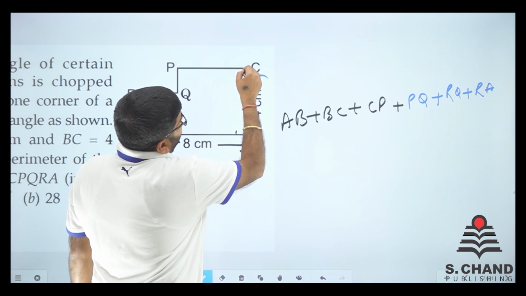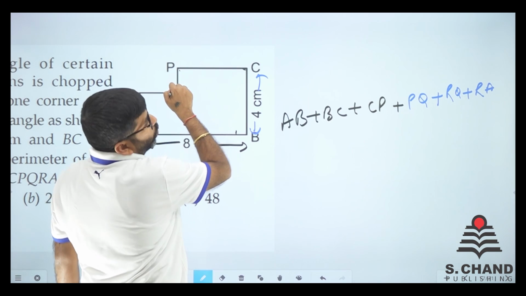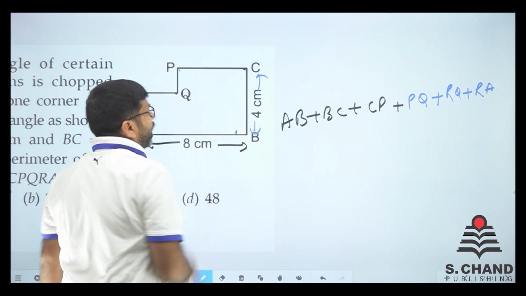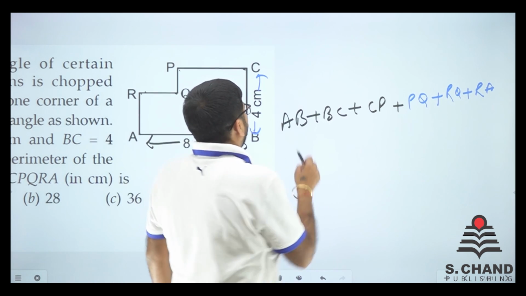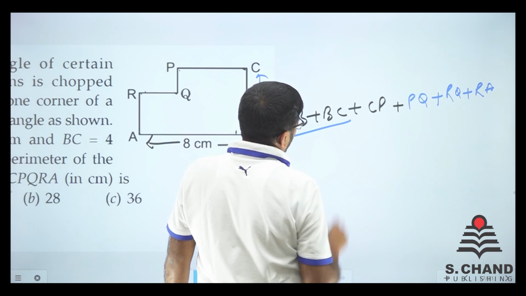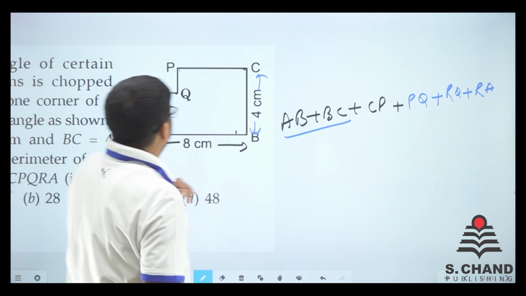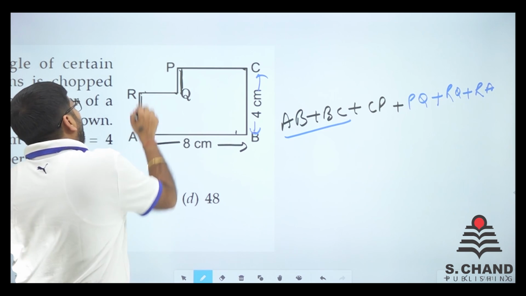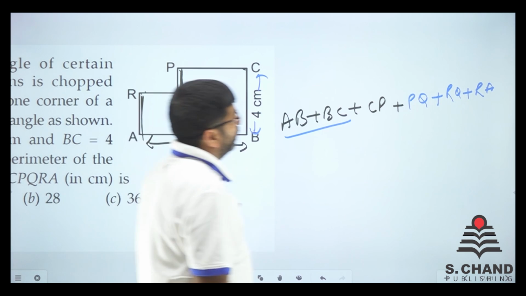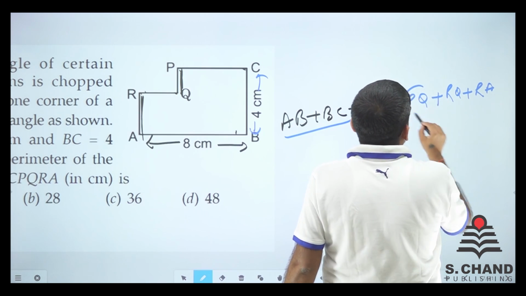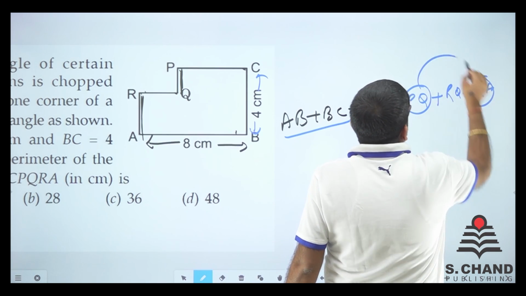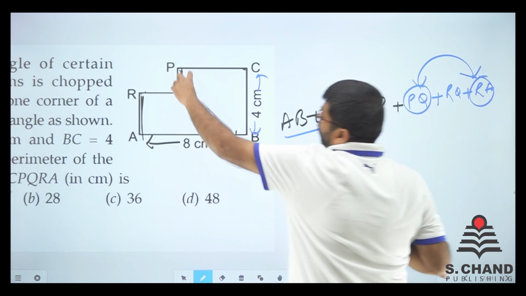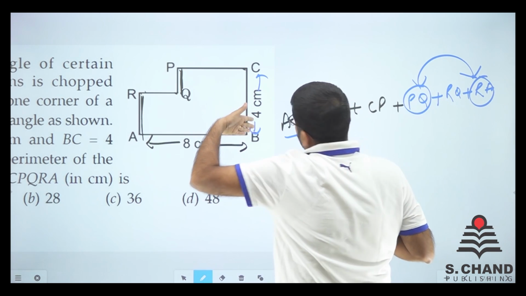AB, BC, CP, PQ, QR and RA. That is it. So AB and BC are what we know. Now we know it very well that PQ this side and RA this side, if you club them, PQ and RA will become like BC.